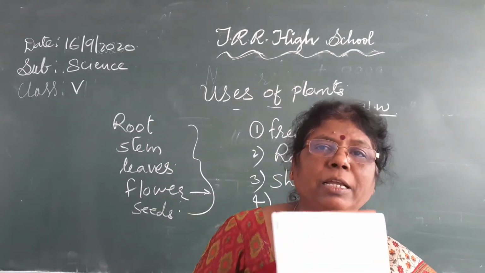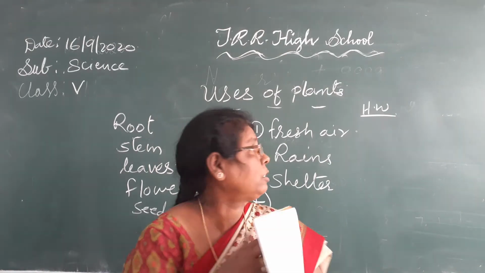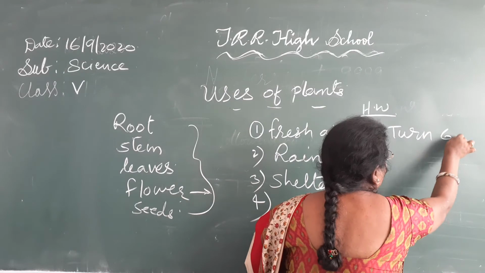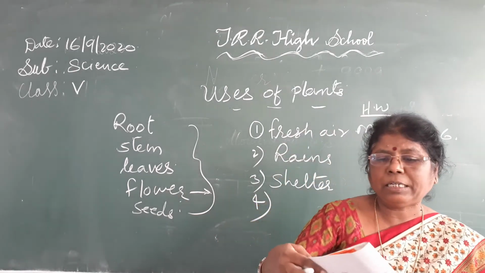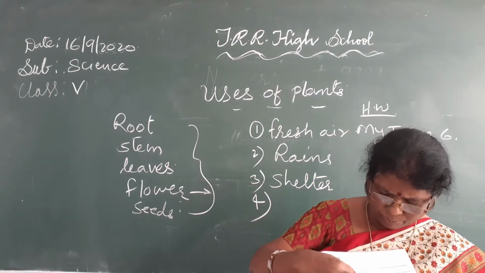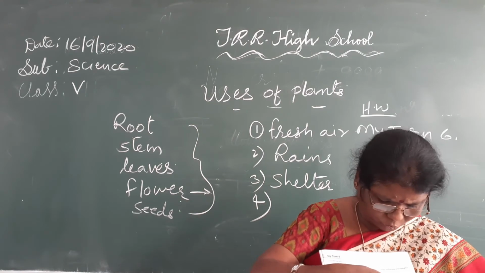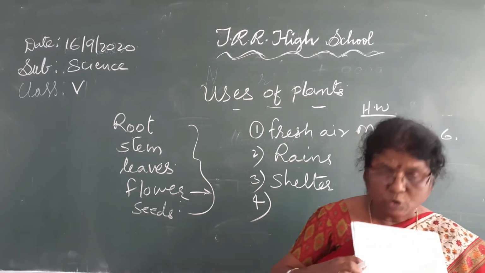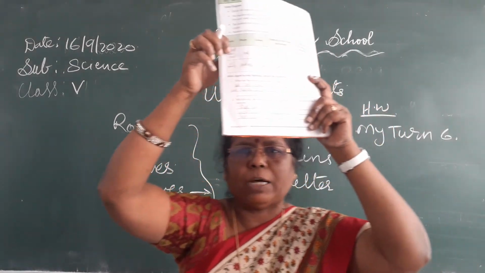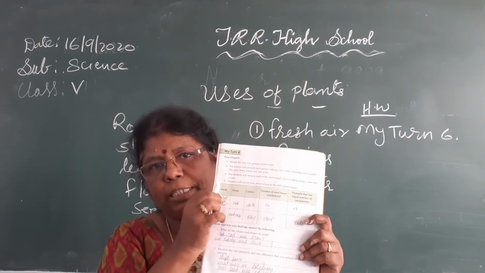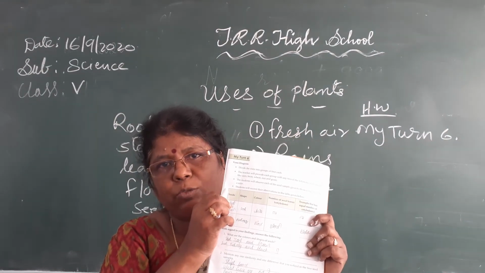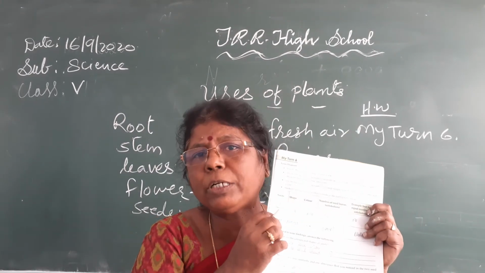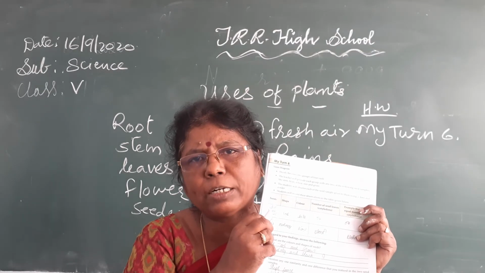Okay? Now here I will explain this one. My turn 6. Here it is given for you: seed, shape, color, number of cotyledons, and example. For example, for sample 1, write down bean seed. Chickpea or bean seed. Next one, sample 2, you can write rice, wheat, or corn.